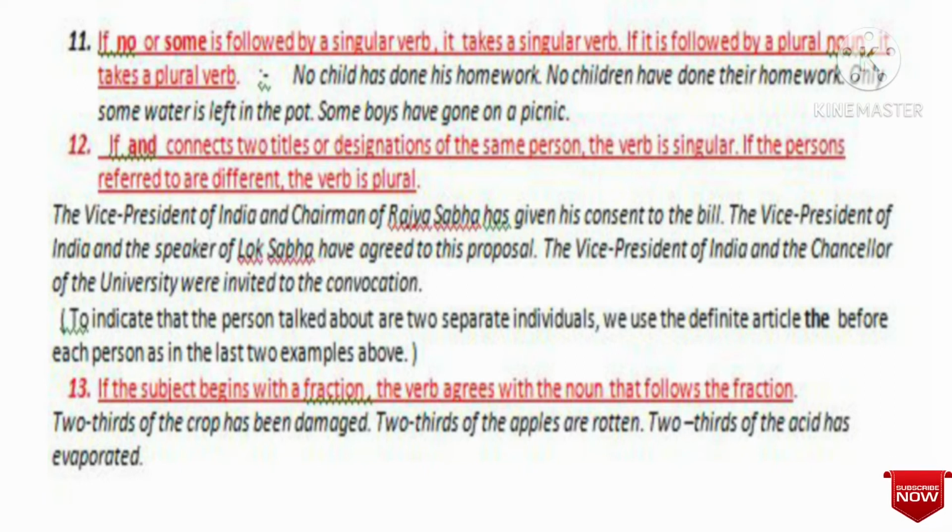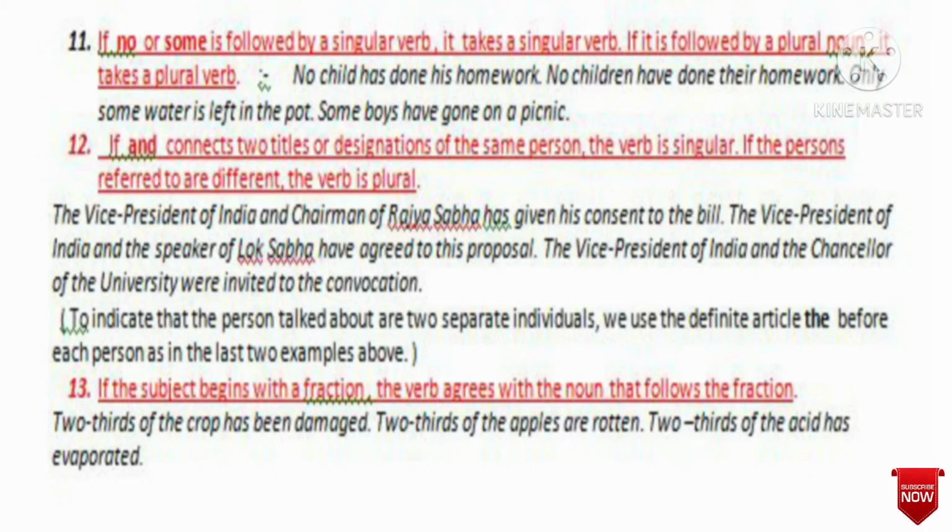Point number 12 tells us, if and connects two titles or designations of the same person, the verb is singular. If the persons referred to are different, the verb is plural. You must remember that if one person has more than one title or designation, then we use a singular verb. And if two or more designations or titles refer to more than one person, then we use a plural verb.